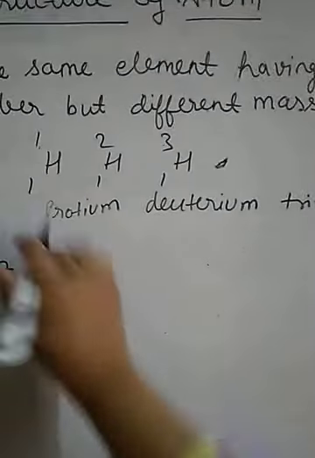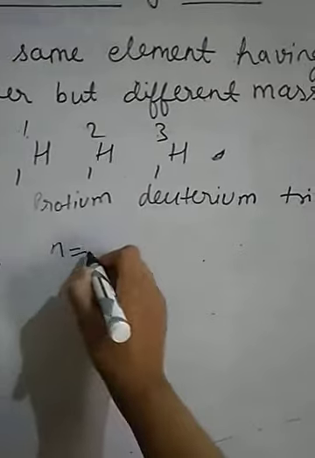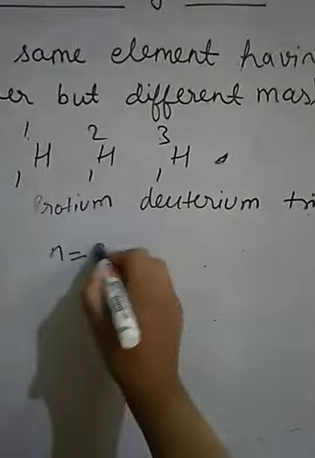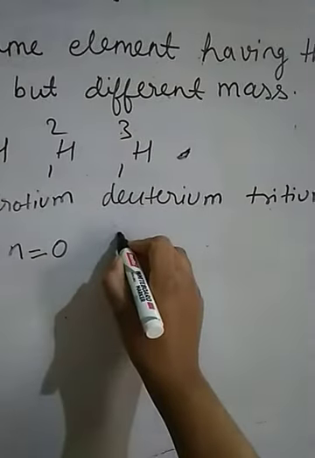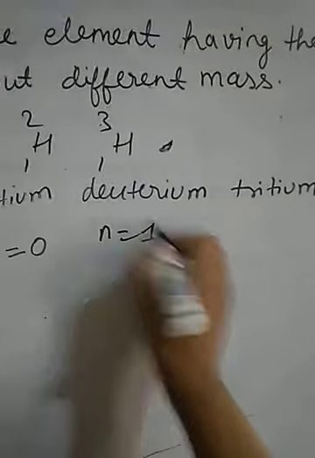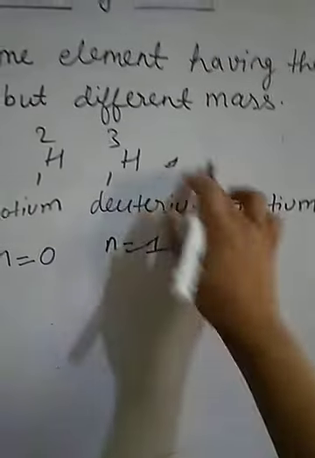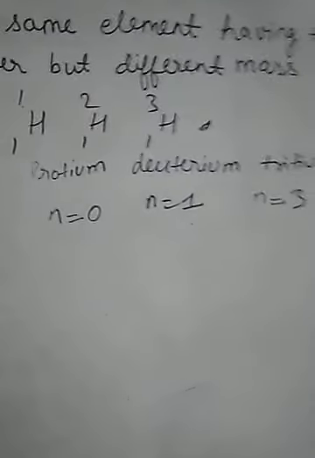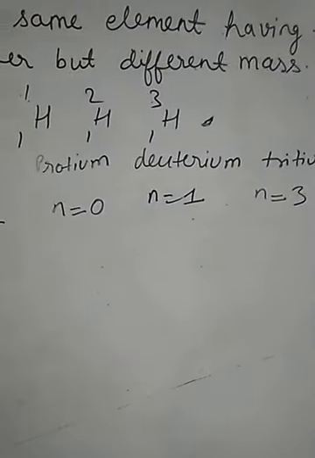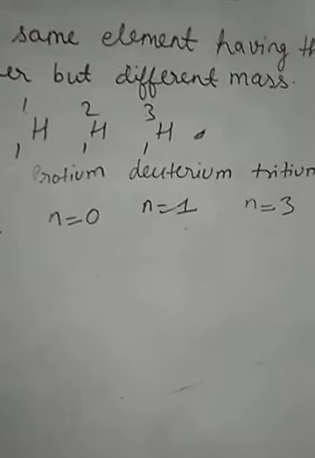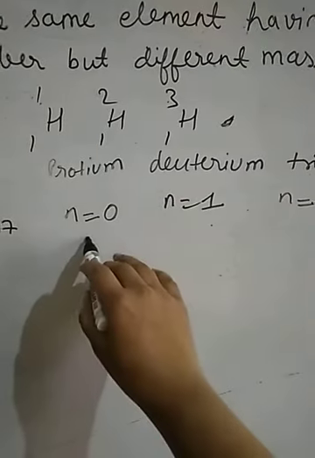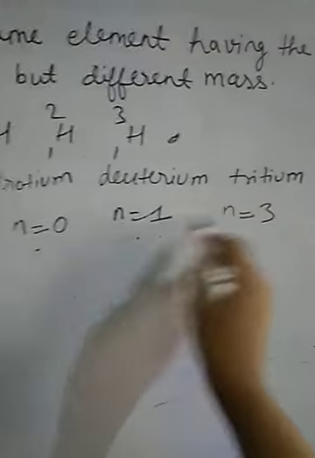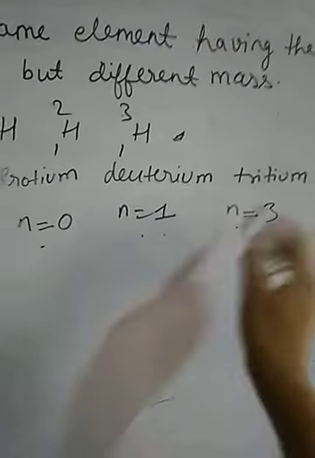Here the number of neutrons is 1 minus 1, that is 0. In the second, in deuterium, the number of neutrons is 2 minus 1, which is 1. And in tritium the number of neutrons is 3 minus 1, which is 2. It means all three isotopes of hydrogen have different numbers of neutrons. This is the normal hydrogen isotope, this is the heavy hydrogen isotope, and this is the very heavy hydrogen isotope.